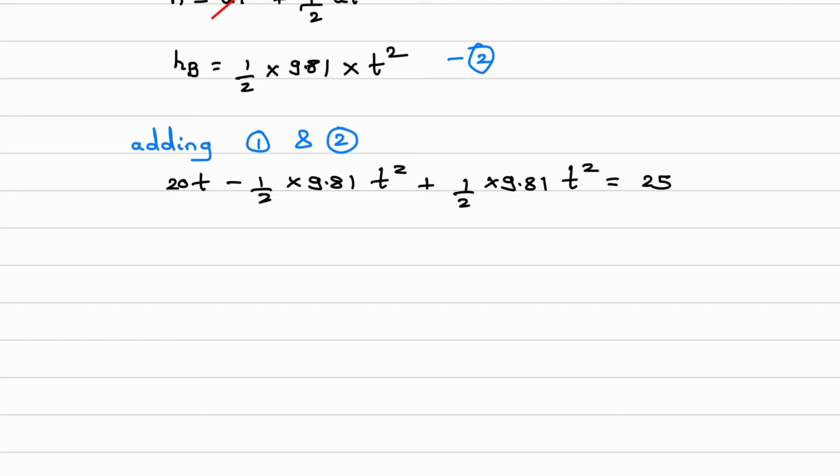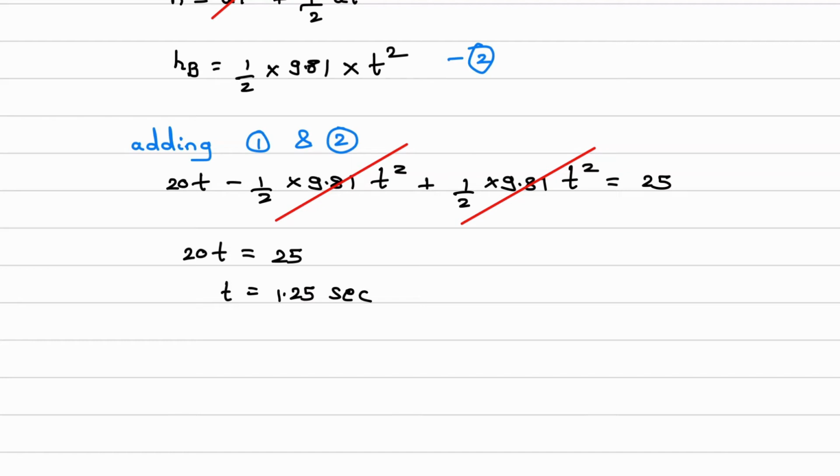So these two terms will get cancelled. What is remaining? 20t is equal to 25. So time is equal to 1.25 seconds.